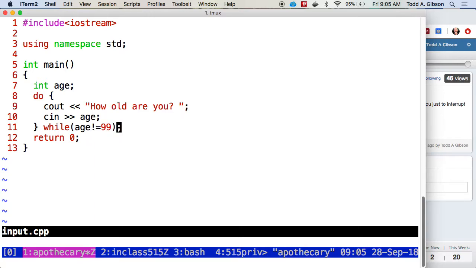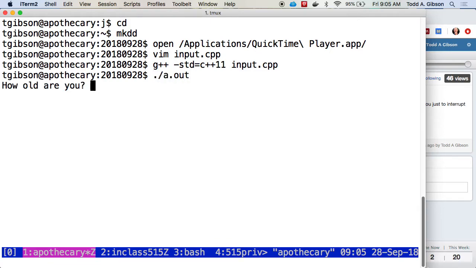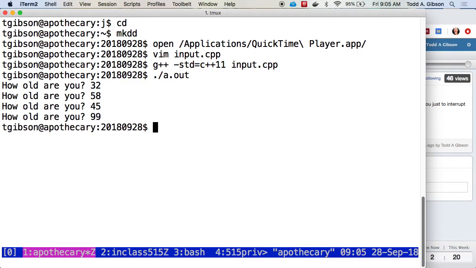So here I'm going to loop while age doesn't equal 99. So this is one scenario. All right, so that's the normal use of it.